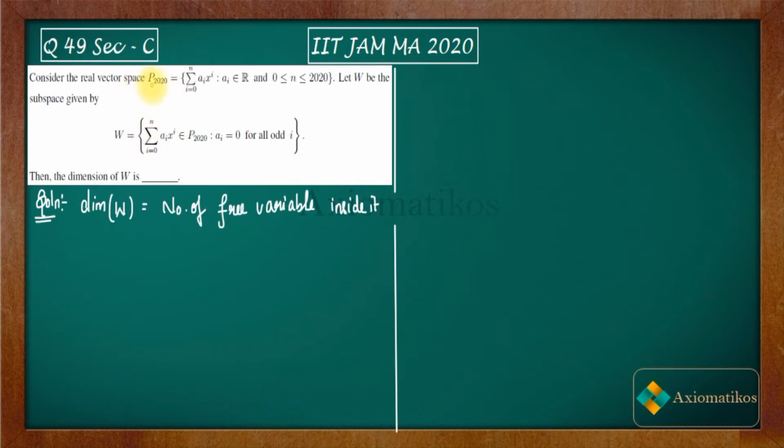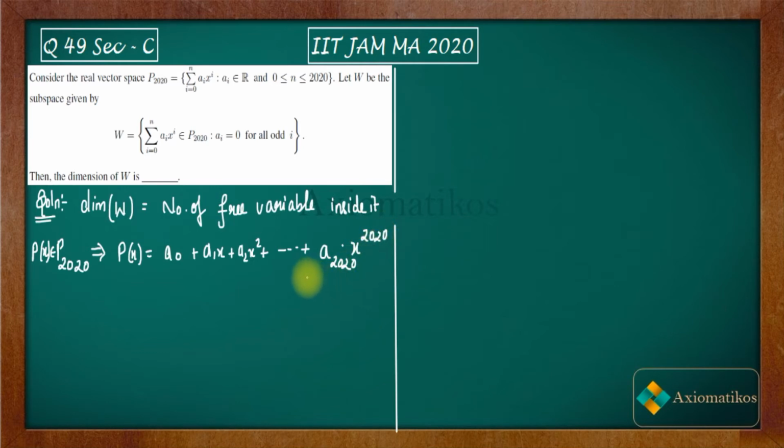See, in case of P2020, if a polynomial belongs to this P2020, then it will be of this form: P(x) = a0 + a1x + a2x^2 and up to a2020 x^2020.